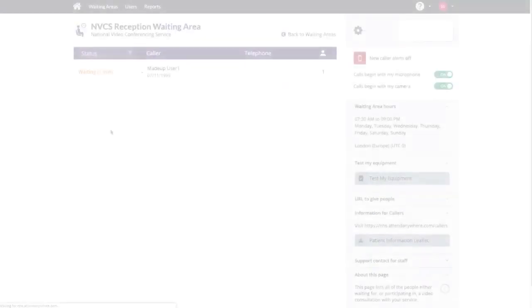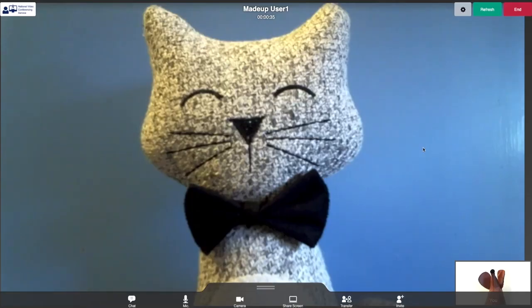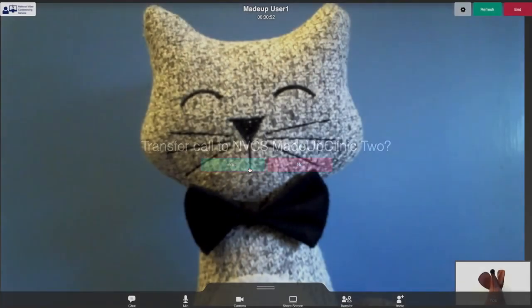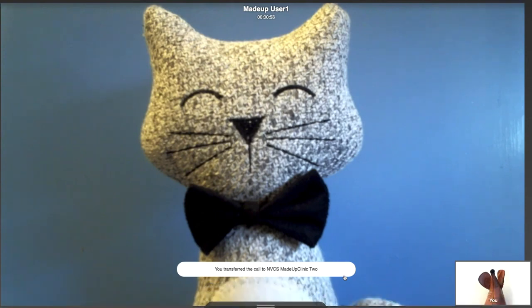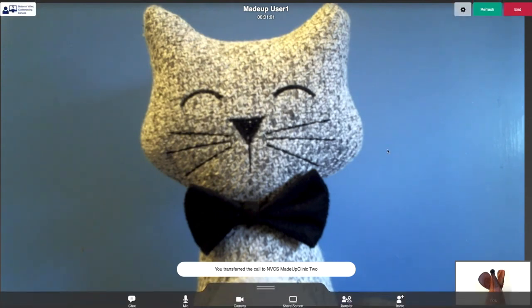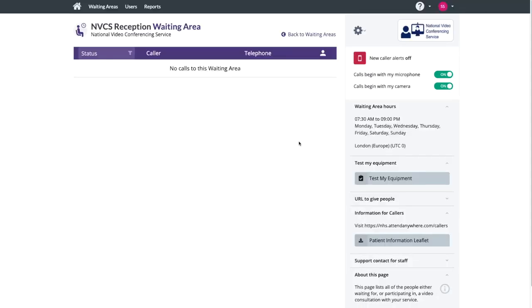Here we see a waiting area with a patient in the queue. A receptionist joins the patient in a call. Patient details can be checked and amended. The patient is then passed on to the correct clinical waiting area. Once transferred, the receptionist can hang up. Once they've left the call, the receptionist is taken back to the reception call queue.